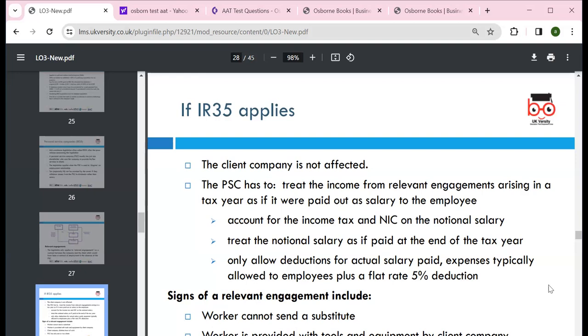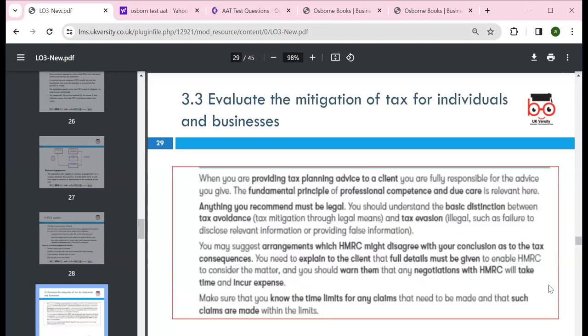The PSC is treated as receiving income from the relevant engagement arising in the tax year, subject to NI, and we calculate the notional salary, treating it as paid at the end of the tax year. The only deductions are actual salary paid, expenses allowed, plus a flat rate 5% deduction. We can explore this further according to the scenario.